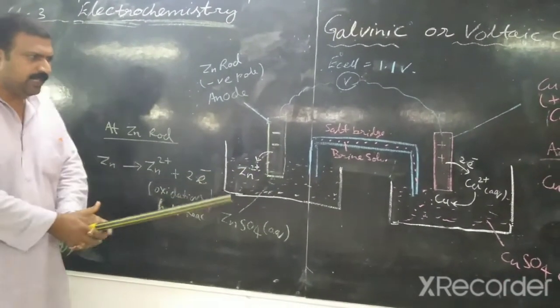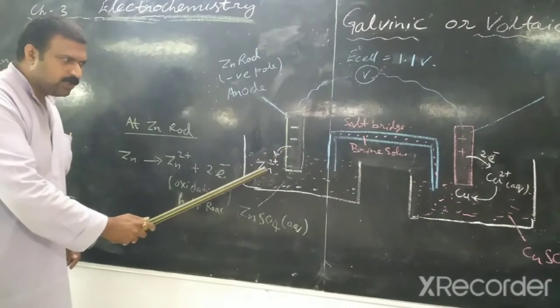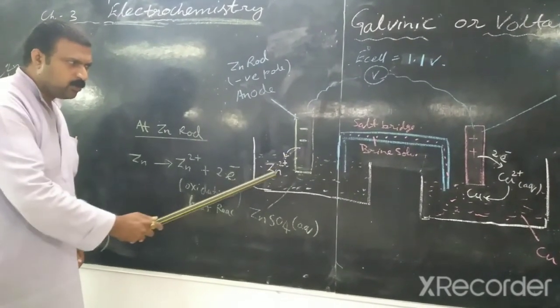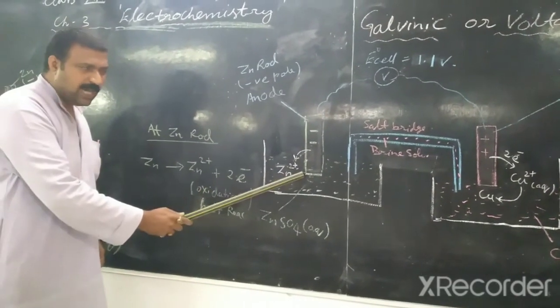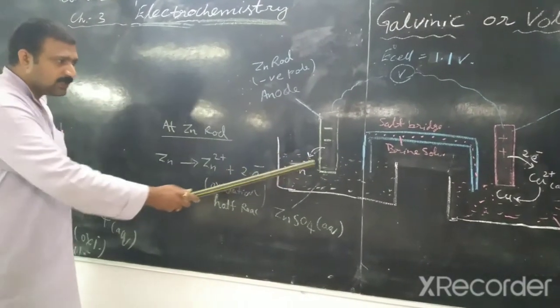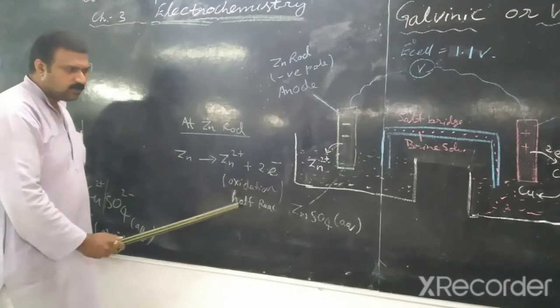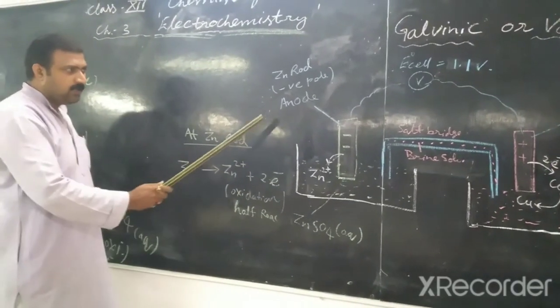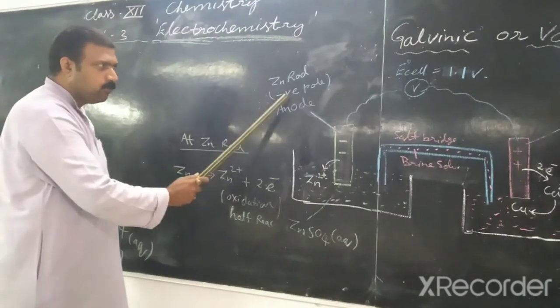Now when both half cells are connected with a salt bridge, zinc is more reactive, so at the zinc rod, zinc atoms oxidize into Zn2+ ions and come into the aqueous solution, and the rod becomes negatively charged due to excess of electrons. But at this rod, oxidation of zinc into Zn2+ ion takes place, so it is called the anode, but it is the negative pole.